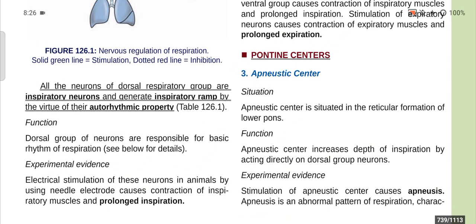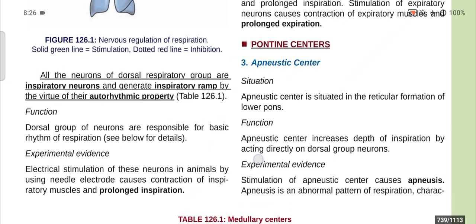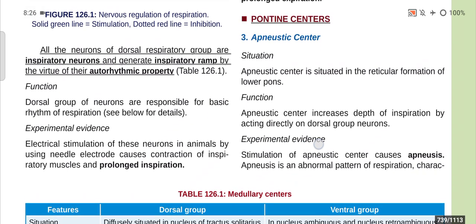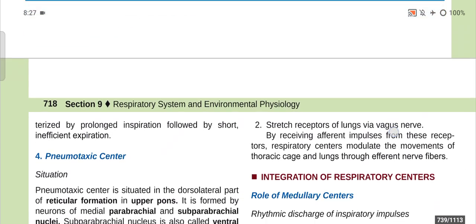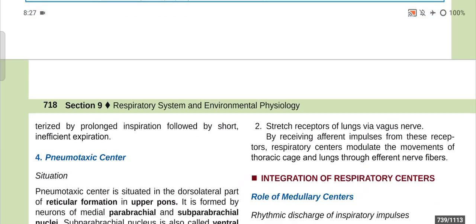Its function is to increase the depth of inspiration by acting directly on the dorsal group of neurons. Now some experimental evidences. The stimulation of the apneustic center causes apneusis, and apneusis is an abnormal pattern of respiration characterized by prolonged inspiration followed by short and inefficient expiration.